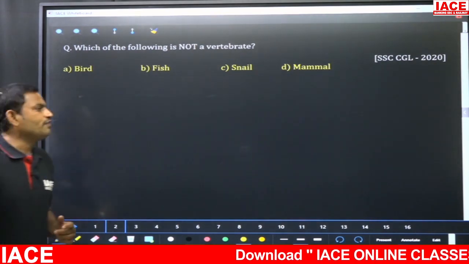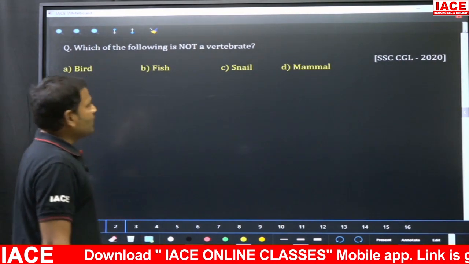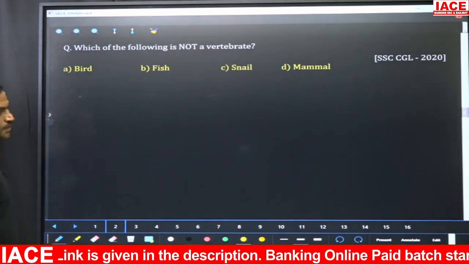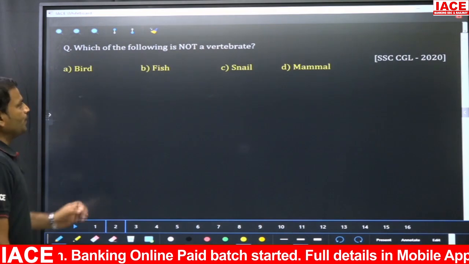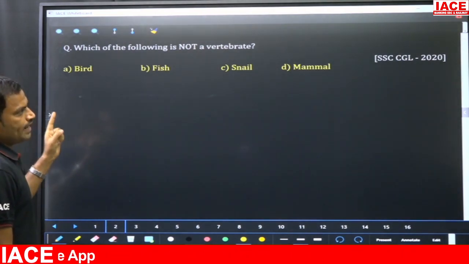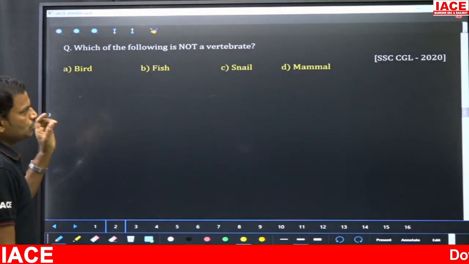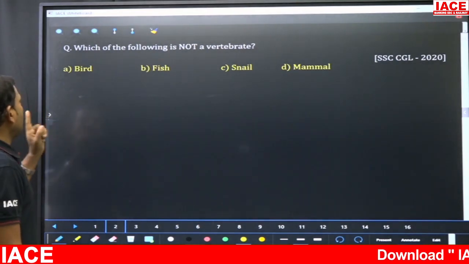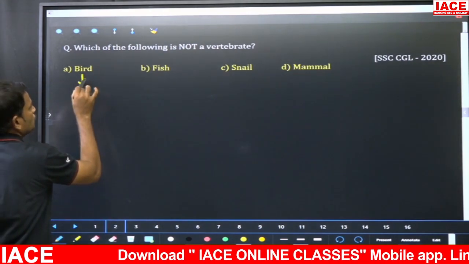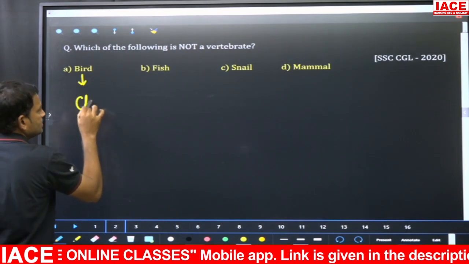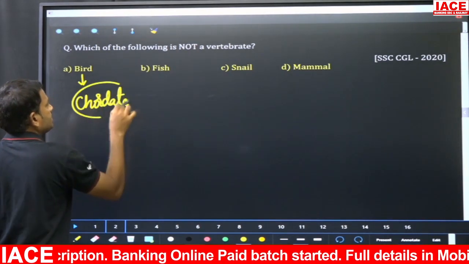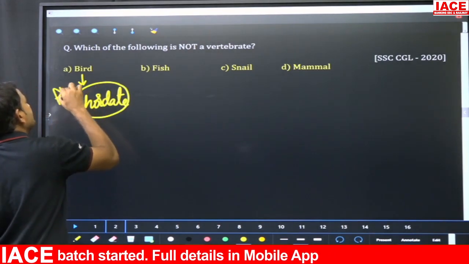The timer is off. Which of the following is not a vertebrate? Yes, very good responses from the students. Now, if you take here options, this question was given in SSC CGL 2020 shift. Okay, so if you take the options here, first option bird. So we know that bird is a chordate. That means it is a vertebrate.